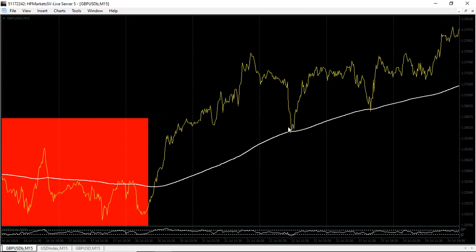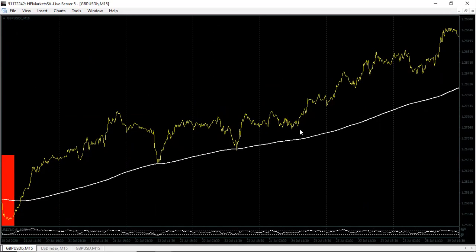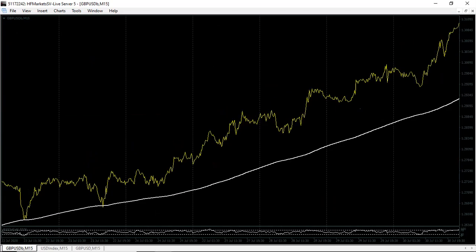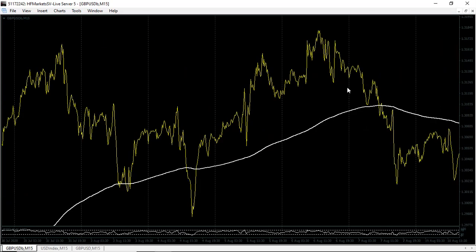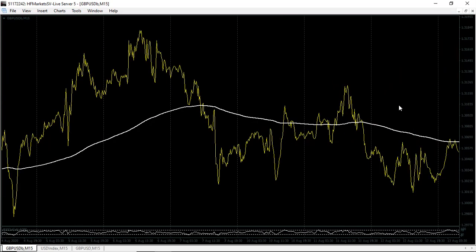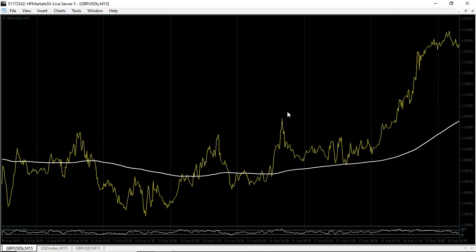Bam, came close to the moving average right here. Bam, came close to the moving average right here. Bam, look at this, all the way up, came closer, pulled back. Like we have so many opportunities. Look at this, the market came back and then came out and then pulled back the following day. Very nice. Okay, you can see consolidation slightly. That's fine, it's part of the game. Okay, you understand that. And also the market went up, came close, consolidated around there. Bam, nice move.